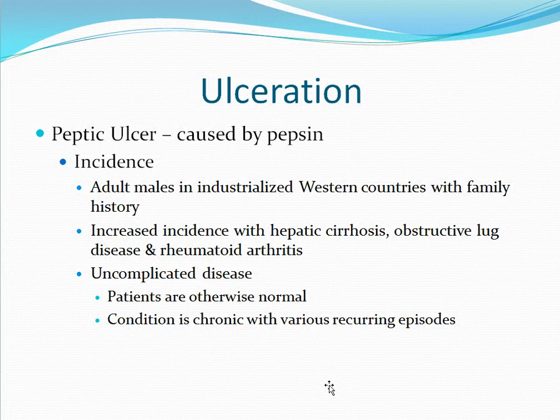The incidence of ulcers tends to be more common in adult males in industrialized Western nations with a family history. Usually they appear in middle age and beyond. There is also an increased incidence of peptic ulcers associated with hepatic cirrhosis, obstructive lung disease, and rheumatoid arthritis. An uncomplicated disease is when an ulcer appears in patients who are otherwise normal. This condition tends to be chronic with various recurring episodes. Many of these often resolve themselves and heal with no complications.